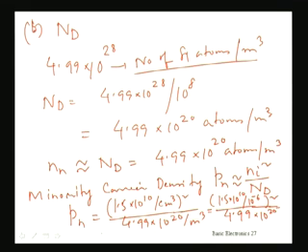So if I calculate this, then I get this value as 4.51 into 10 to the power 11 holes per meter cube, because I have brought it into meter cube.